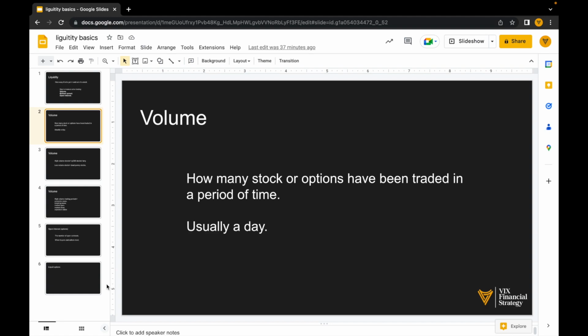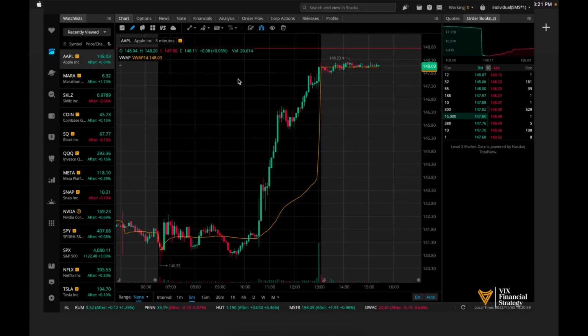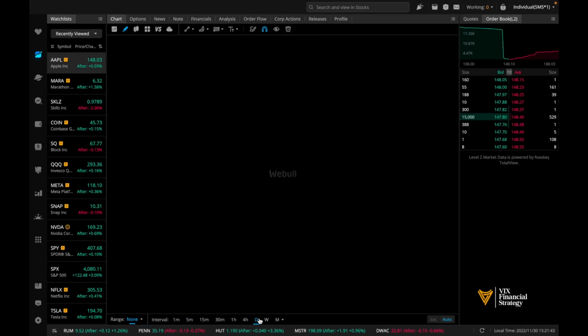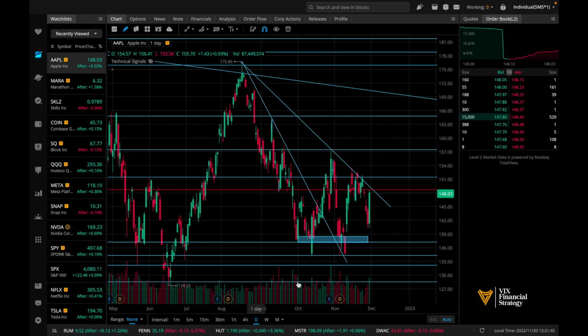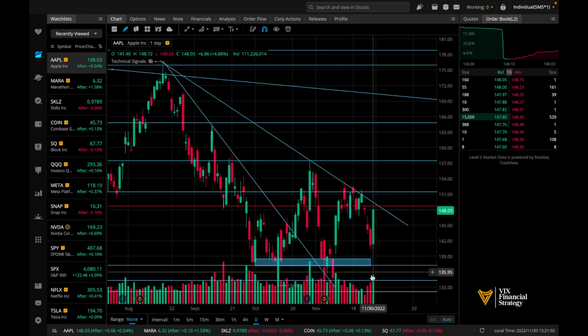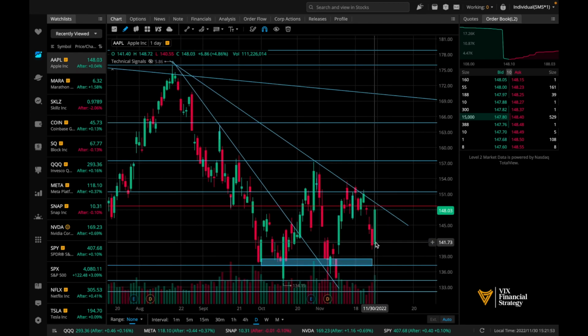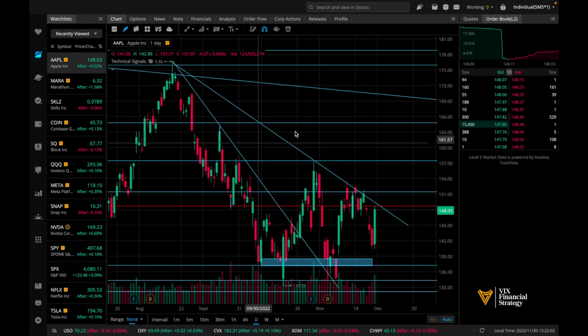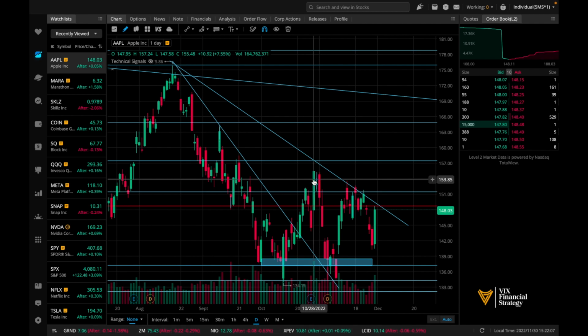Volume is how many times the stock has traded within a given amount of time. Usually we're talking about a day. So if we look on the daily candles, I'm going to flip over to the D for day, and each candle represents a day. We see that today, 111 million shares were traded. And you can see this here at the top. So if I go over to this big day right here, we see that 164 million shares were traded.